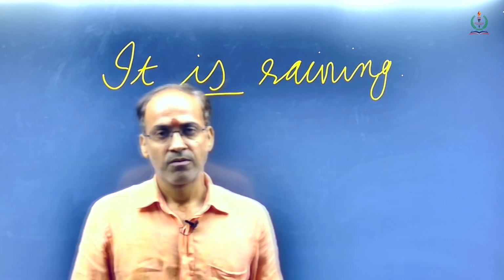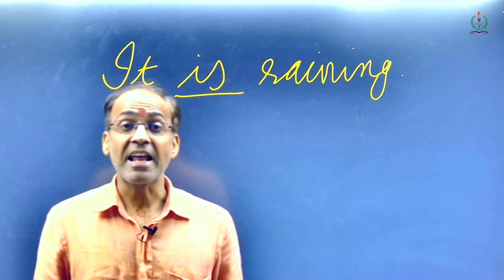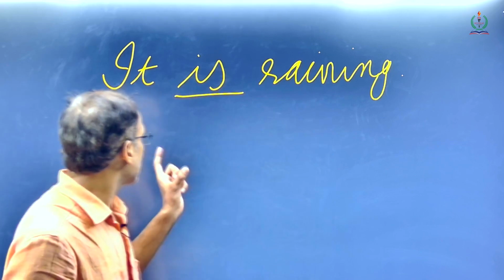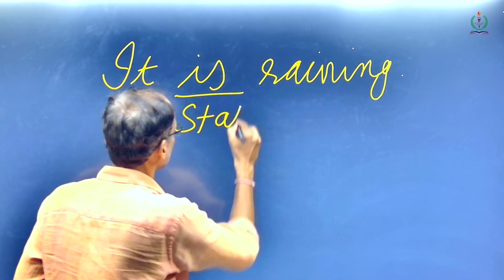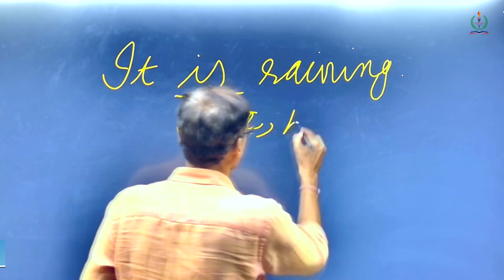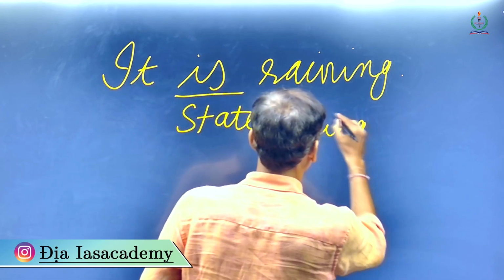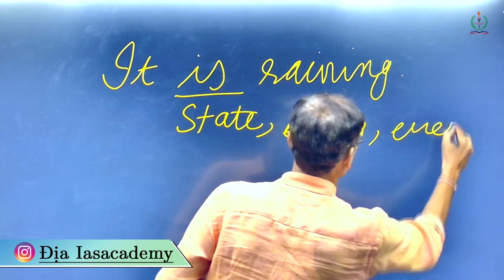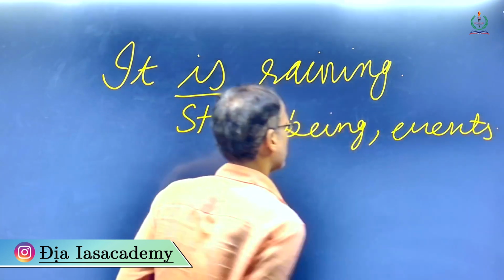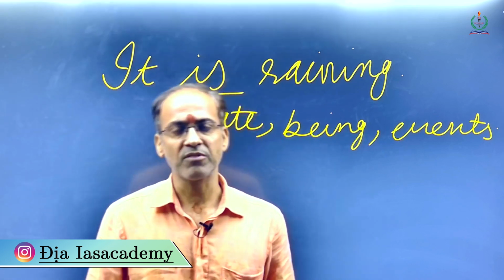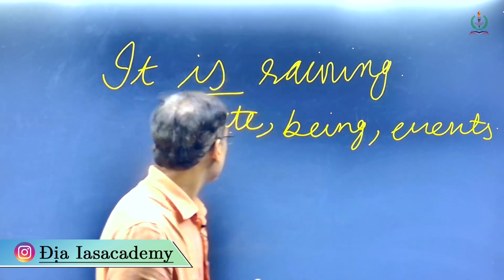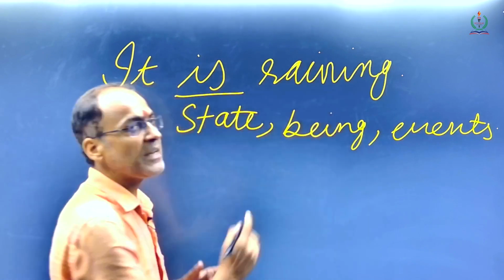intransitive verb. Transitive verbs are basically action verbs, but intransitive verbs are the verbs which show state or being or events. It is raining, this is an event, something which is happening. So in this, it is raining, this sentence makes complete sense.